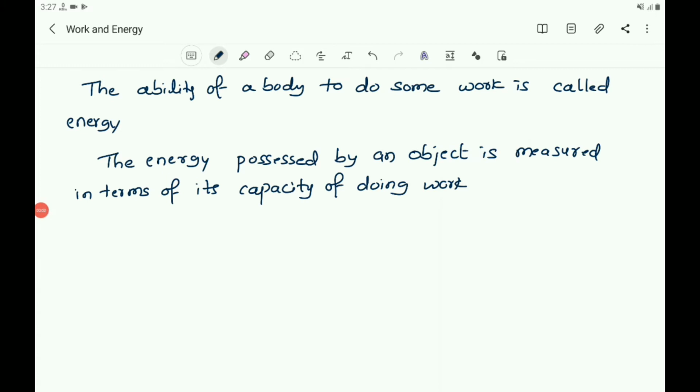An object having a capability to do work is said to possess energy.